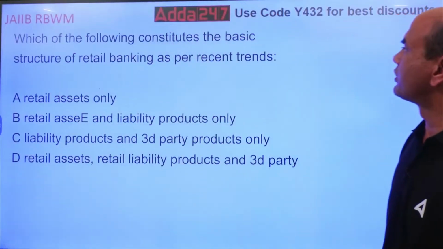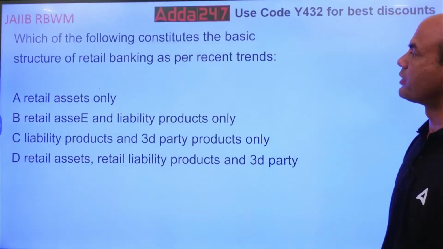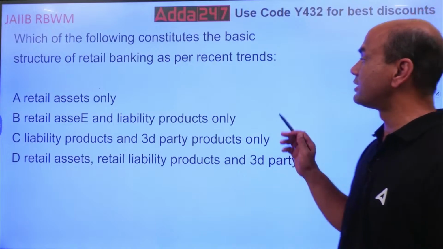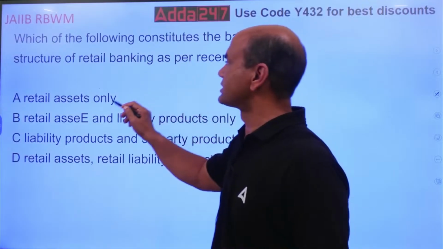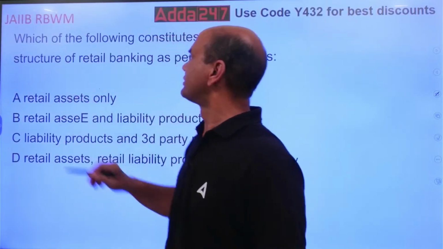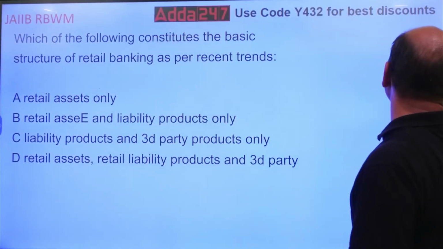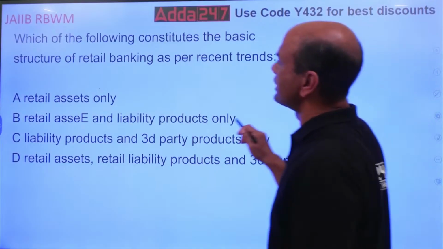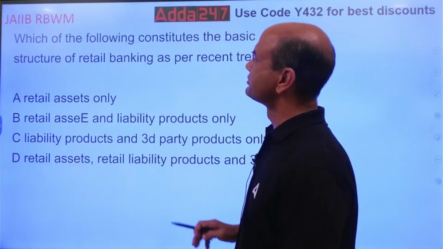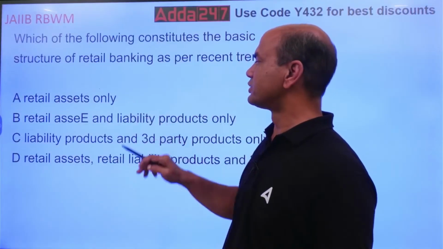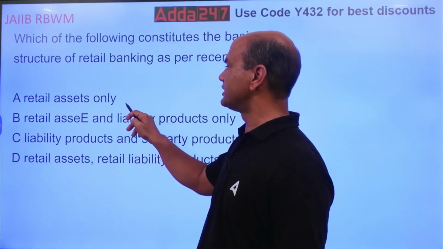Next one. Which of the following constitutes the basic structure of retail banking as per the recent trends? Basic structure. So what is the basic structure of retail banking?